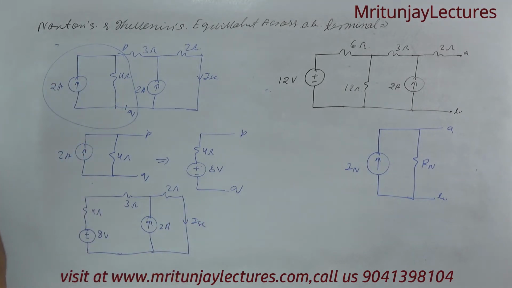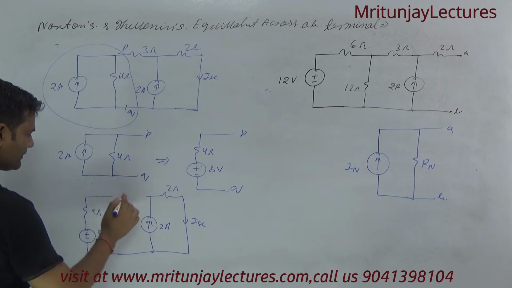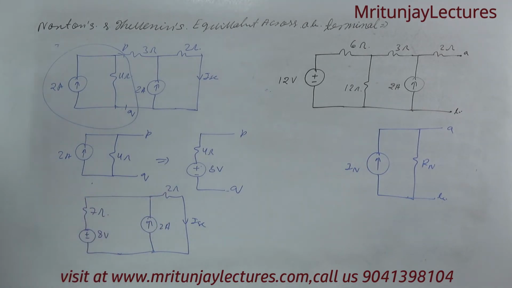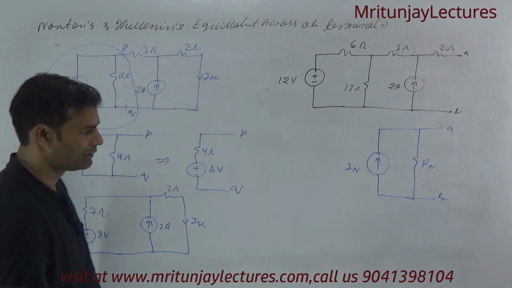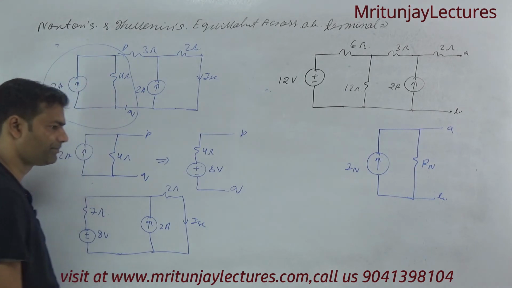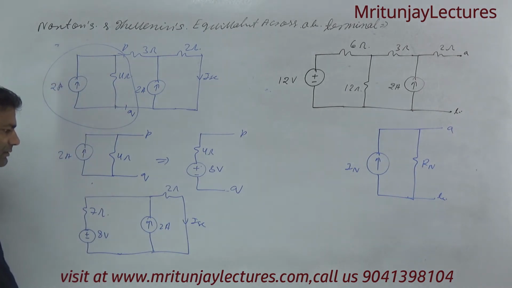Clear? Now 4 and 3, so 4 plus 3, that is 7. Okay, clear? Now our target is ISC.